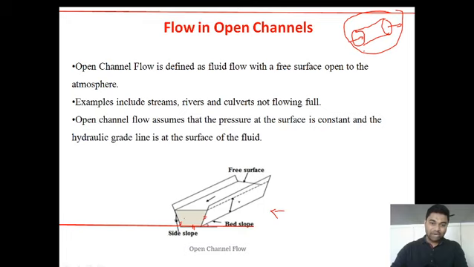So water is bounded by three sides, and the top surface is left free. This type of flow is nothing but flow in open channel, or open channel flow, where one surface is left to the atmospheric pressure, or free surface, one surface is left to the atmosphere. This type of flow is known as open channel flow.